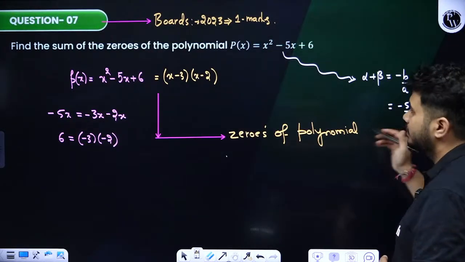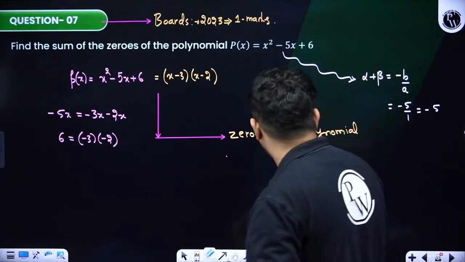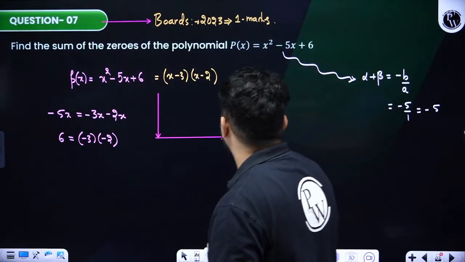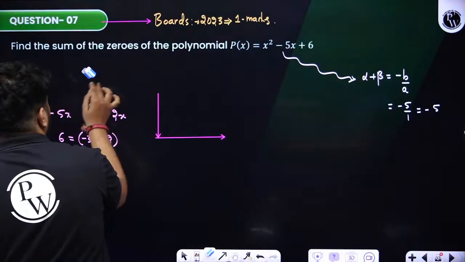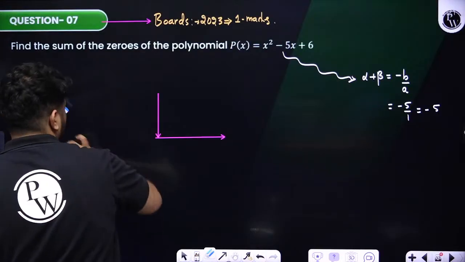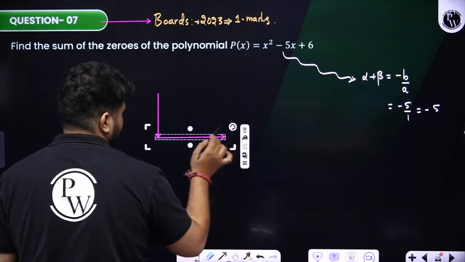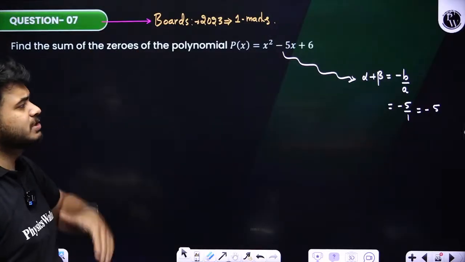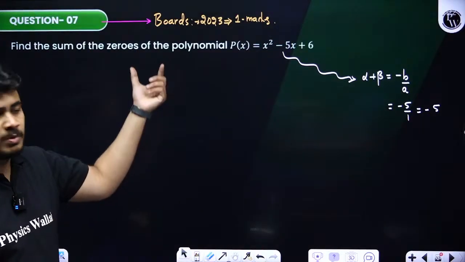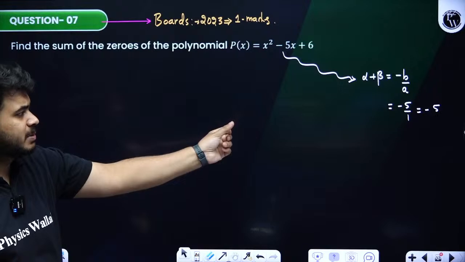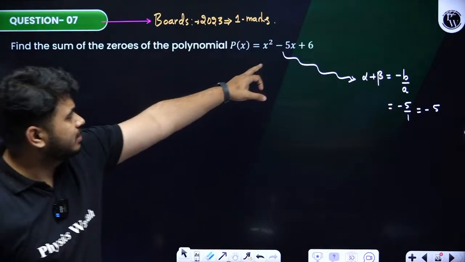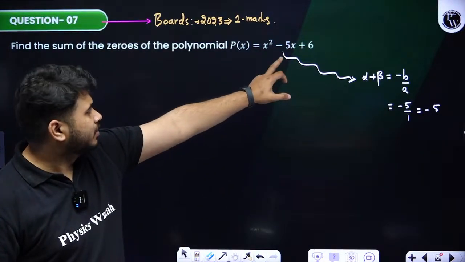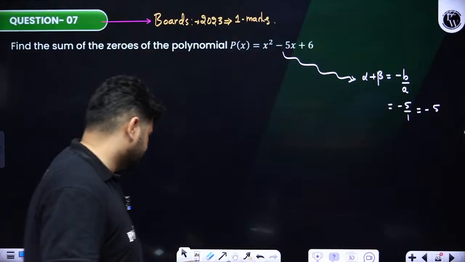Minus 5. That's it. So there is no necessity to find the zeros. Directly let us go by the relation. These steps are not important for us. I just told you how we can find the actual zeros. They are not asking us to find the zeros. They are telling us to find the sum of the zeros. Sum of the zeros is alpha plus beta, which is equals to minus b by a. What is the b value over here?